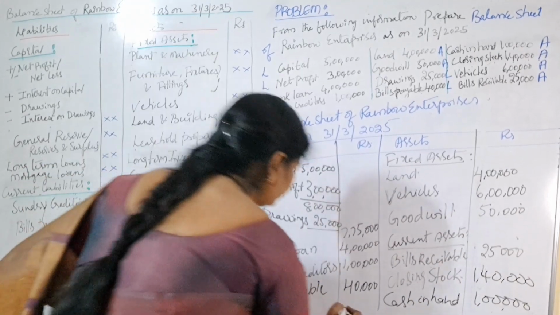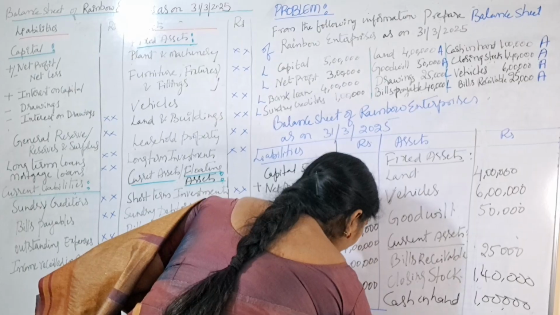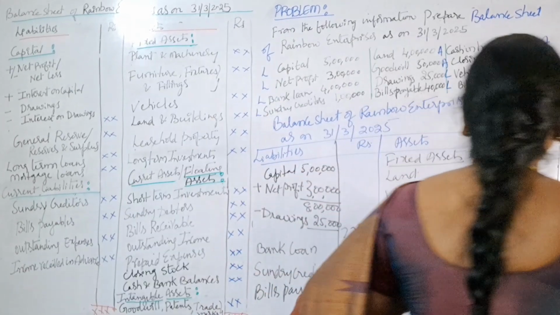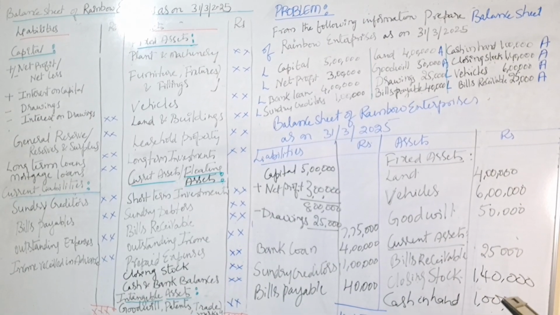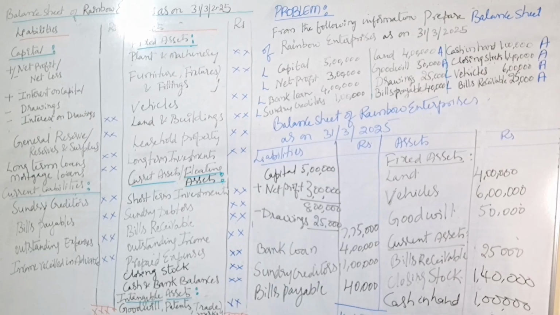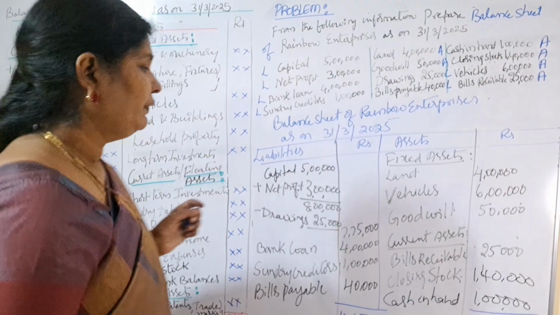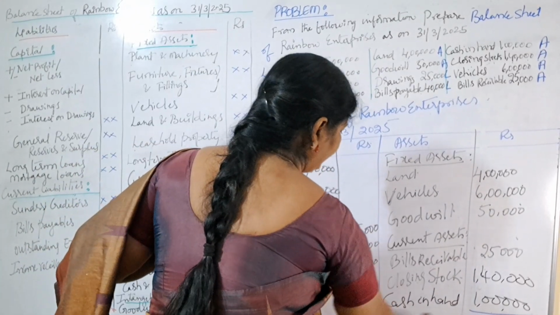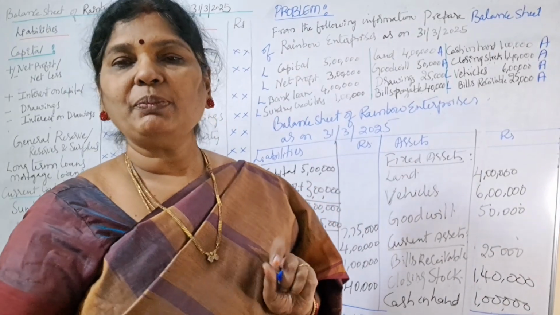13 lakhs 15,000. Liability side 13 lakhs 15,000. We'll check on the asset side. 13 lakhs 15,000. If our liabilities and assets are tallying, it means our balance sheet is right. So this is about today's class.